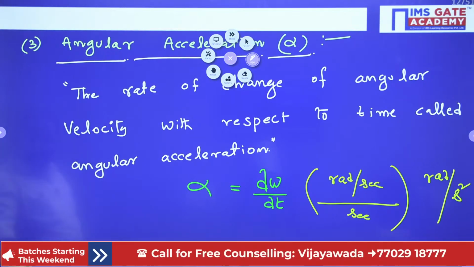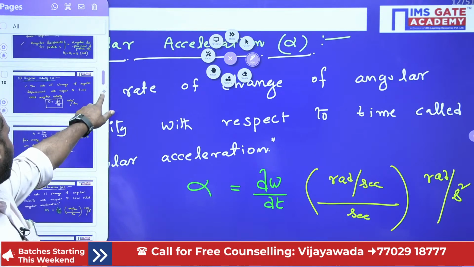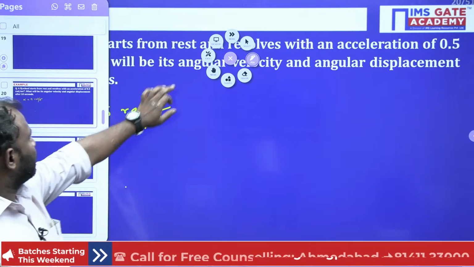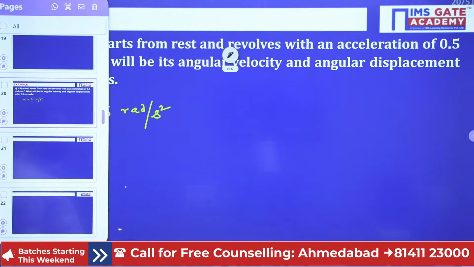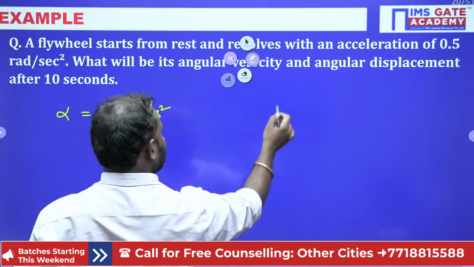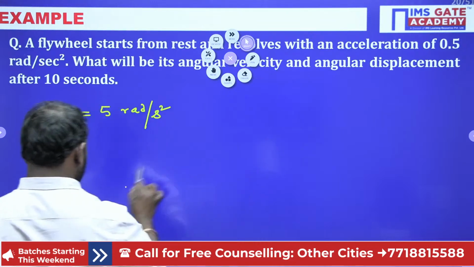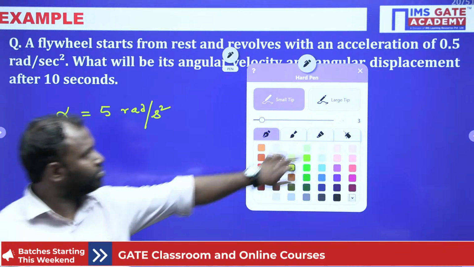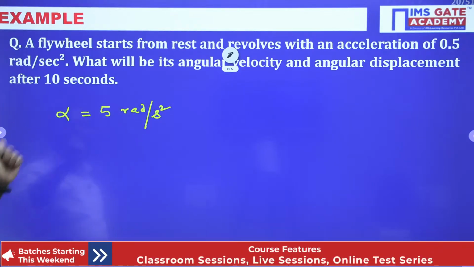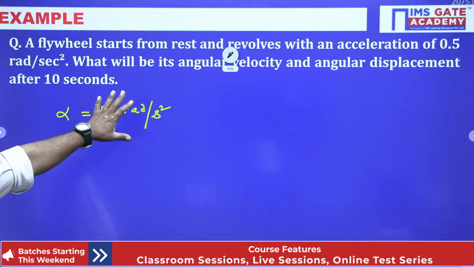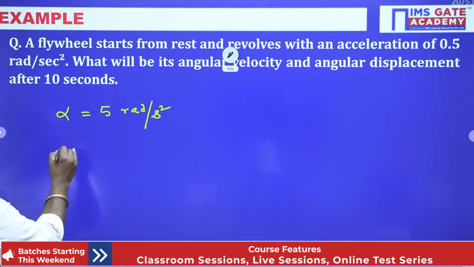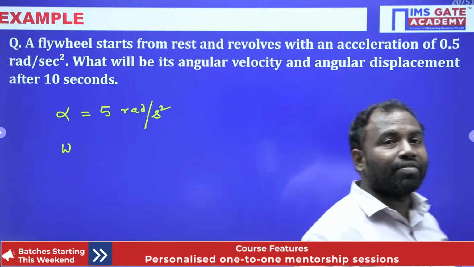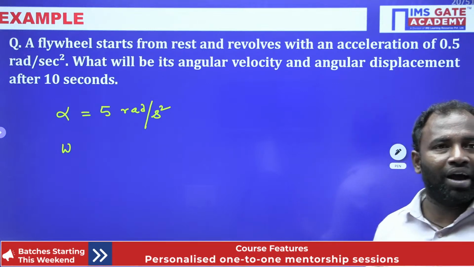Now let us go to our problem. Then you are very clear about the units. Now we will solve a problem. Let's have a look at this. Angular acceleration is given, and we need to find angular velocity, either initial angular velocity or final angular velocity. We have two now.